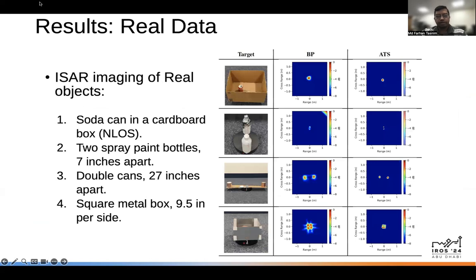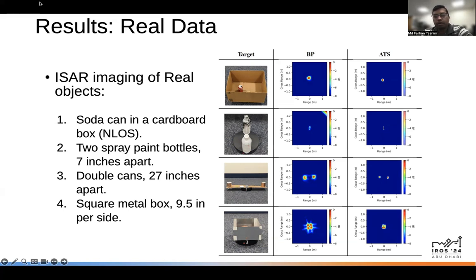This slide illustrates the ISAR imaging results obtained with real data collected with a single cylindrical object within a cardboard box, 2 cylindrical objects placed at various distances apart, namely 7 inches and 27 inches, and a square metal container with a side length of 9.5 inches.